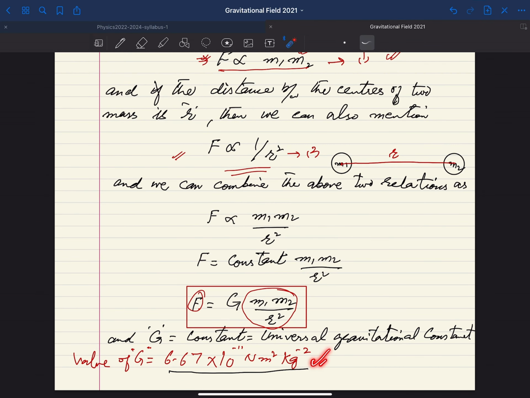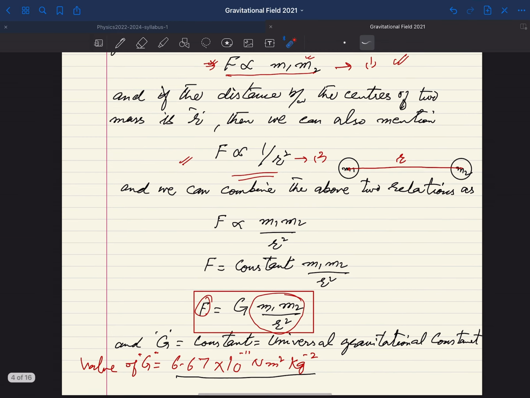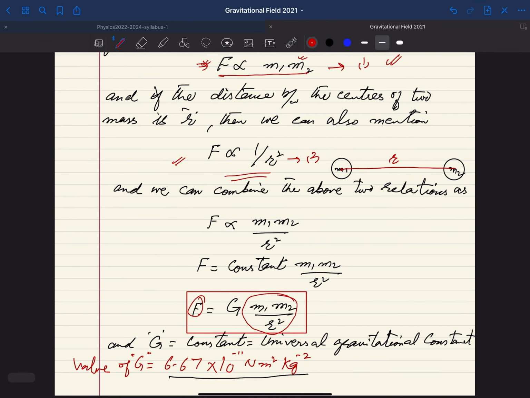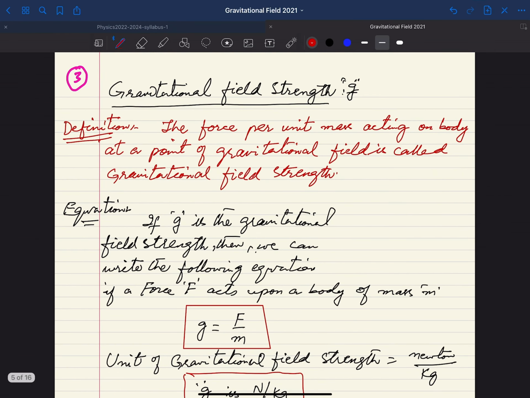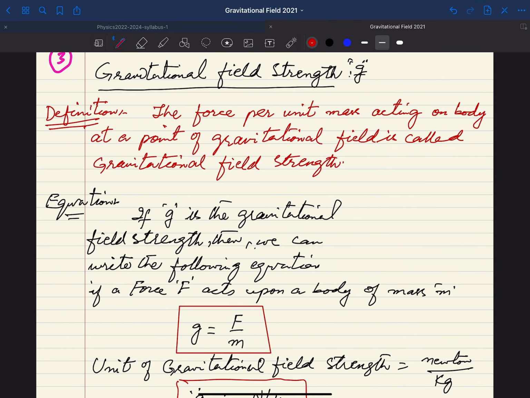So it's better, like a fundamental constant such as g, you know, is 9.8 meter per second square, you need not go back to check the value of g. I think the same is the situation here. You need not go back to check what is the value of capital G. So remember, this is a very very important concept. And here we have this equation, and this is again a very fundamental equation. You have to use this equation number of times for further explanation. Then we have here the gravitational field strength.